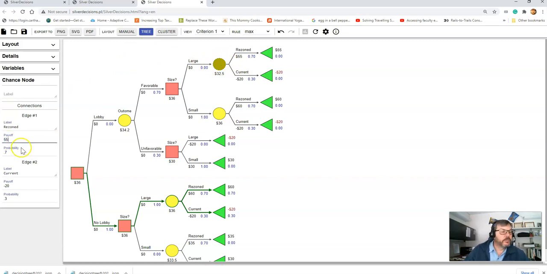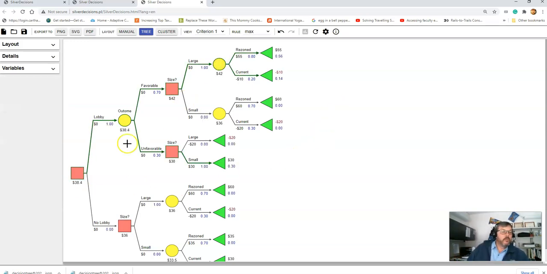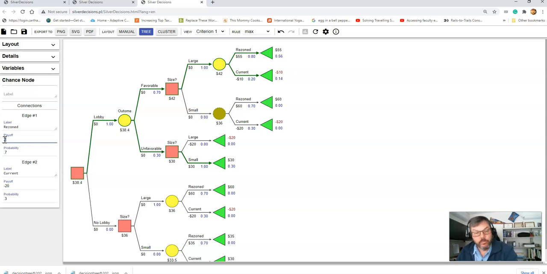Get these payoffs fixed. If there was a favorable report, we said there's an 80% chance the rezoning goes through. So if I hire the lobbyist, I get a favorable report, I build a large restaurant, now there's another chance event, but the probabilities in that chance event change. If I build a small one, I've got to get these payoffs right.